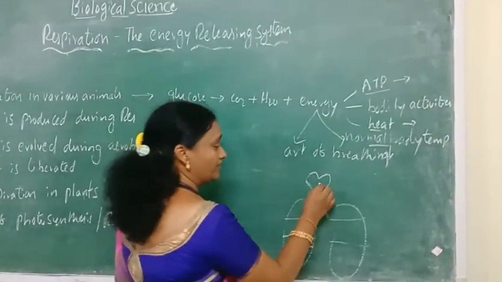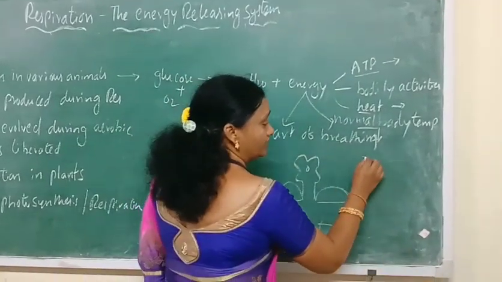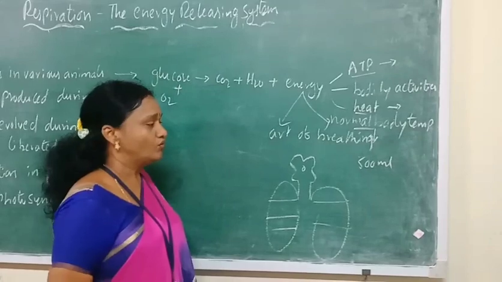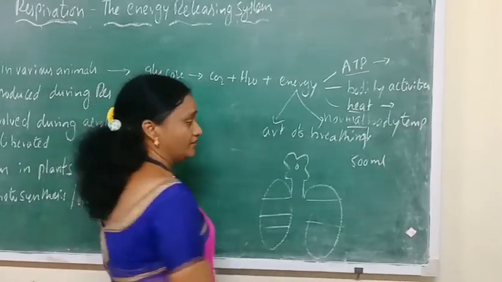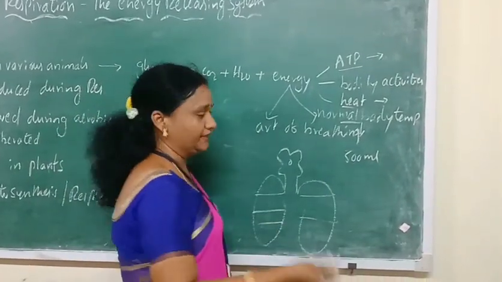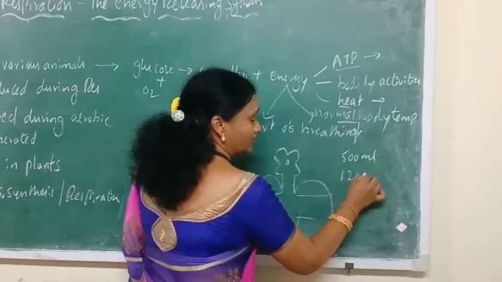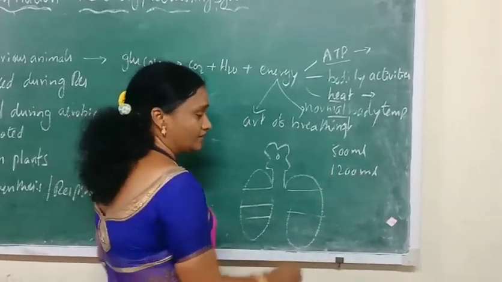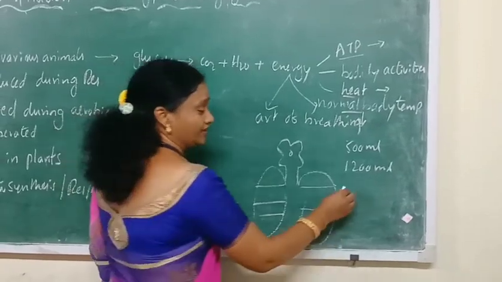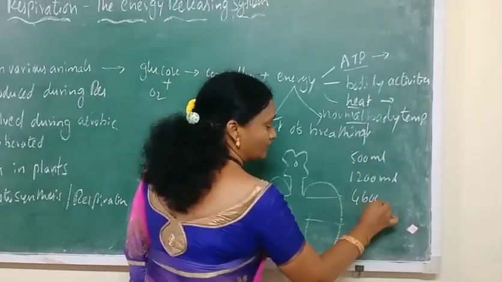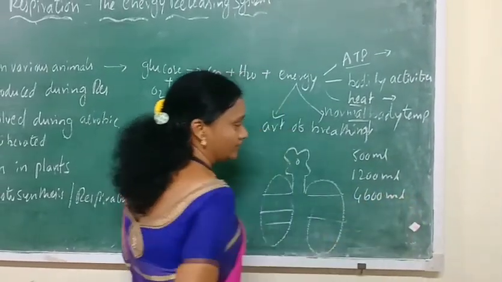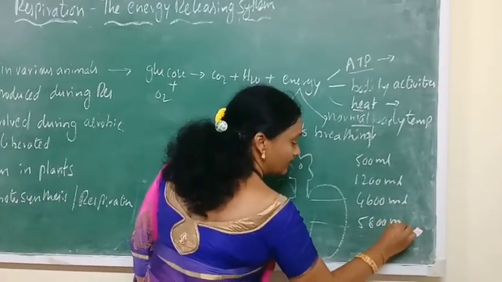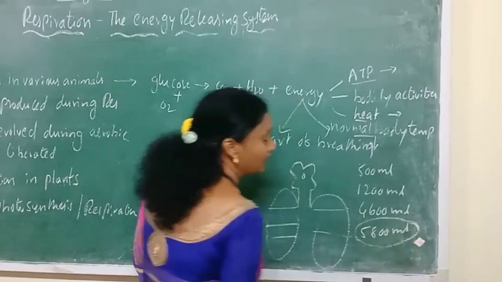When we inhale the air, we take only 500 ml of air. We inhale or exhale only 500 ml of air. And even after complete exhalation, our lungs still have 1200 ml of air. And still our lungs have the capacity to take in 4600 ml of air. So our total lung capacity is 5800 ml of air.